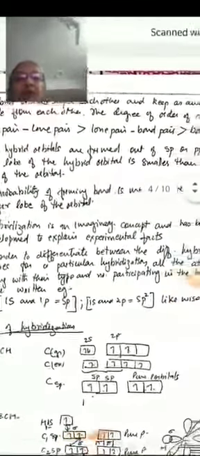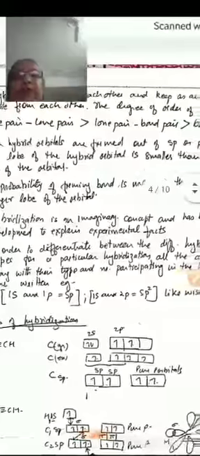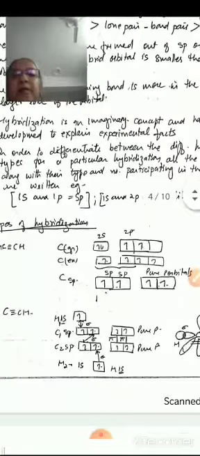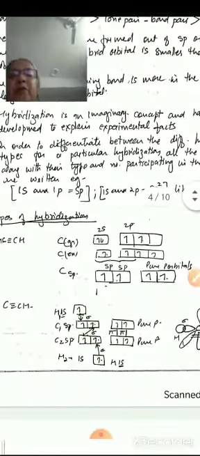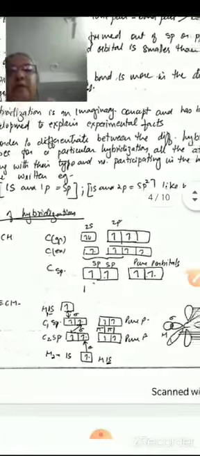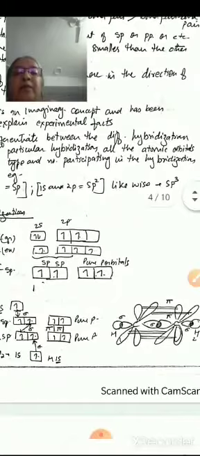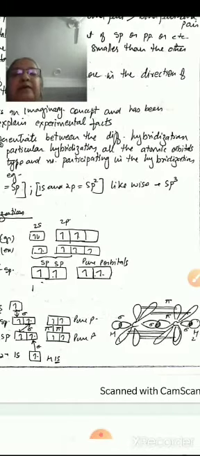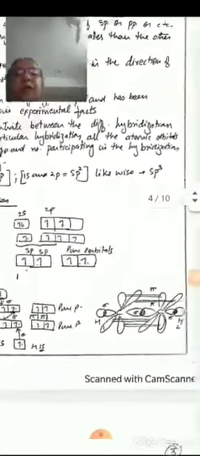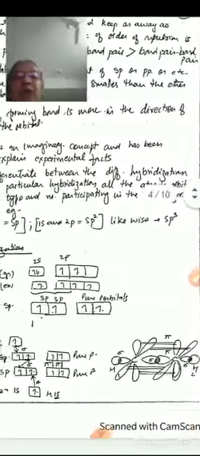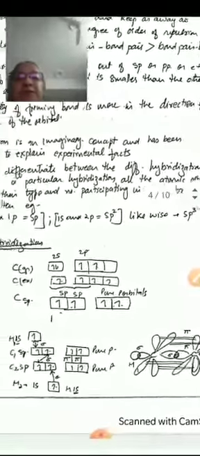In order to differentiate between the different hybridization types, for a particular hybridization all the atomic orbitals along with their type and number participating in the hybridization are written. For example, if one s and one p atomic orbital combine to give 2 hybrid orbitals, then both these hybrid orbitals are written as sp, sp hybrid orbitals. If one s and 2 p atomic orbitals combine to give 3 hybrid orbitals, then all these 3 hybrid orbitals are written as sp2, sp2, sp2 hybrid orbitals. Likewise, if one s and 3 p orbitals combine to give 4 hybrid orbitals, then all these 4 hybrid orbitals are written as sp3, sp3, sp3, sp3 hybrid orbitals.